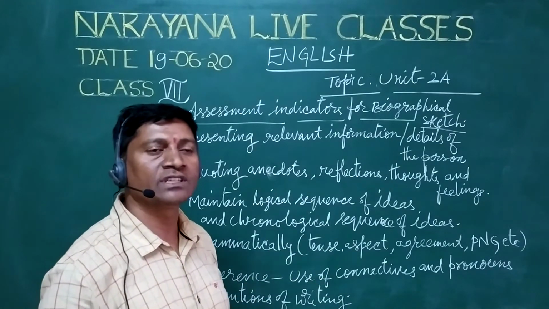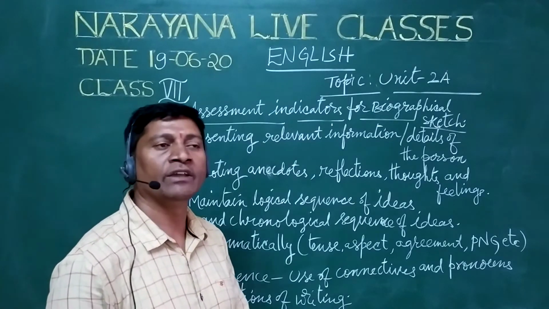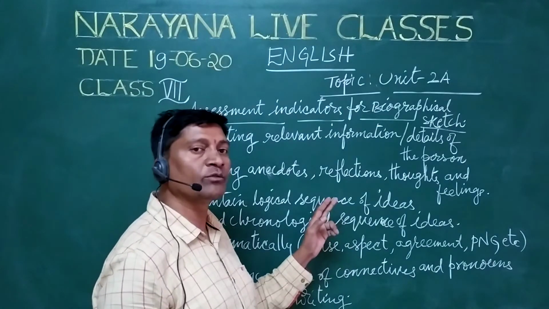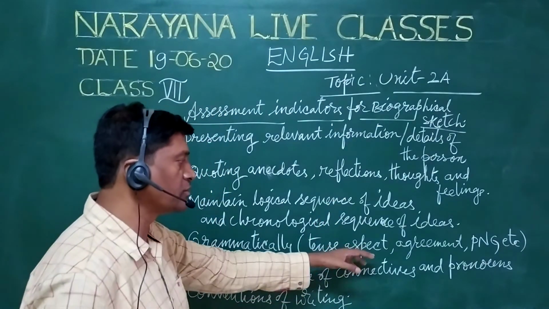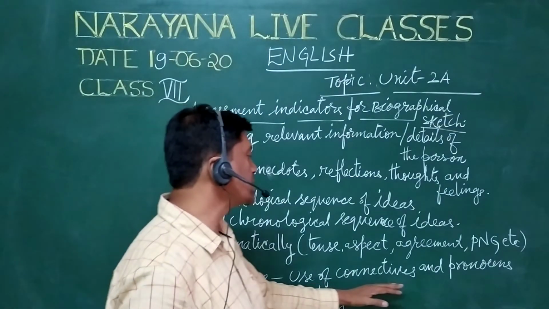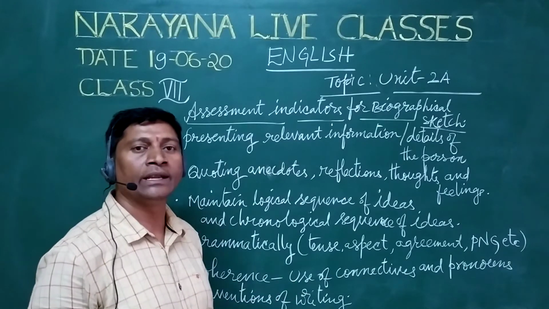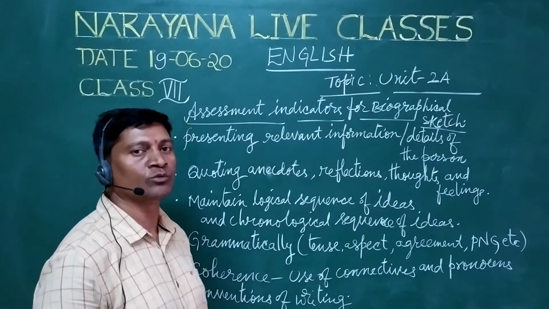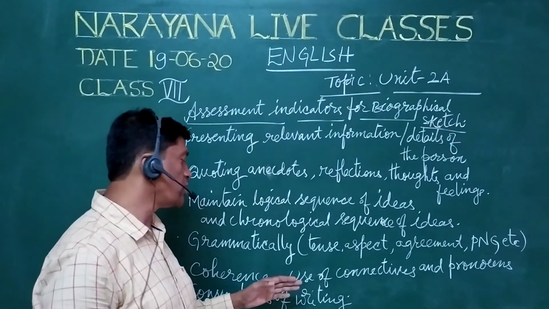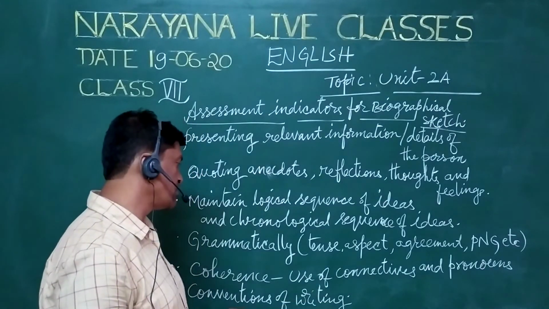Always remember, students, born is always treated as past tense. Whenever we write born, we have to write was only. In that way we have to remember all the things and write these connectivities. Next, coherence: use of connectivities and pronouns. That is the usage of pronouns and connecting words, like and, yet, so, but. These are connecting words. And pronouns: he, she, it. These are all in coherence. In sequence, we have to write about this person very clearly.